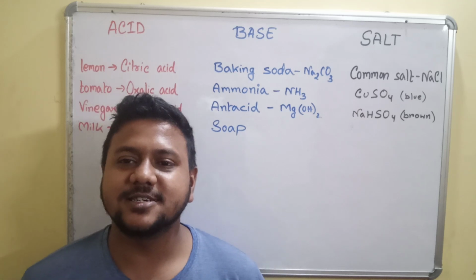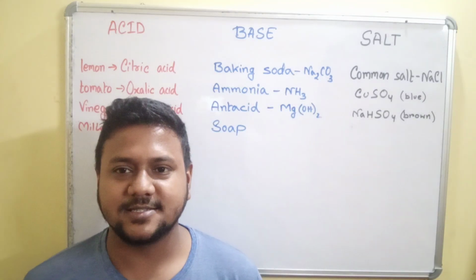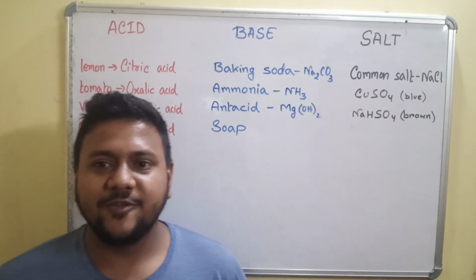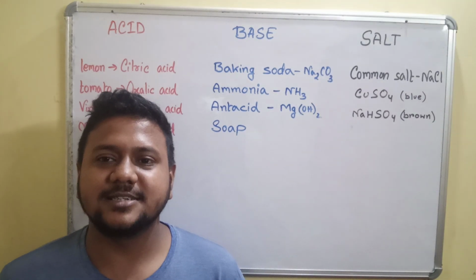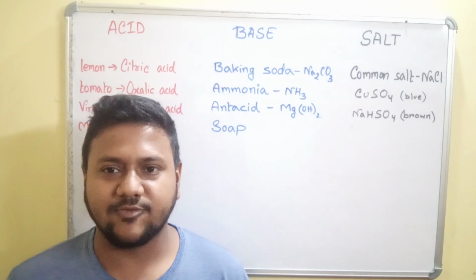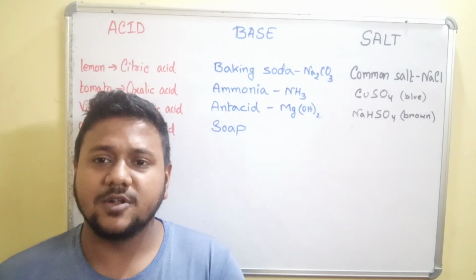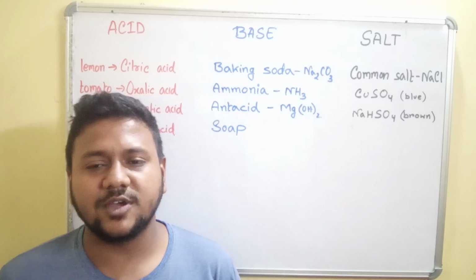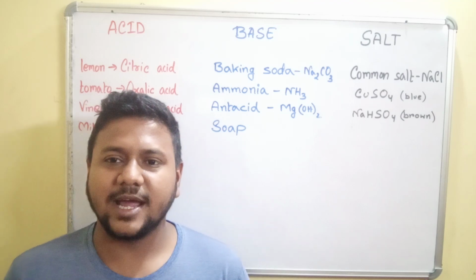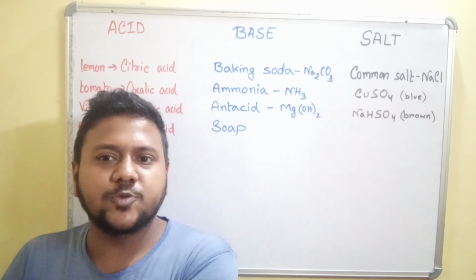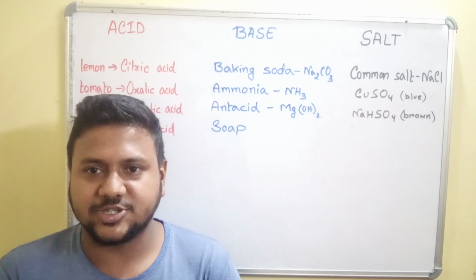Today we are going to discuss a new chapter of Science CBSE Board Class 10, chapter number 2. Previously we have discussed the chapter Chemical Reactions and Equations, where you have learned the different kinds of chemical reactions. We have learned equations, balancing of equations, right, where we have learned different types of reactants. They are turning into products by the different types of chemical reactions.